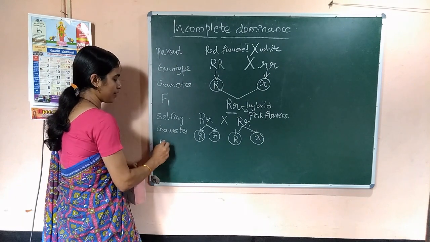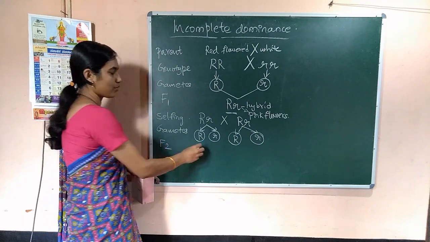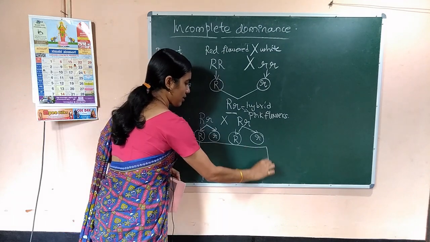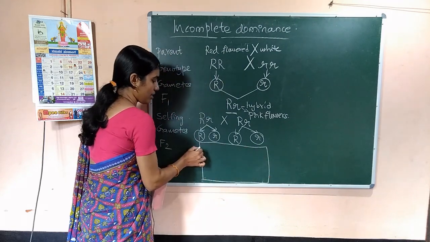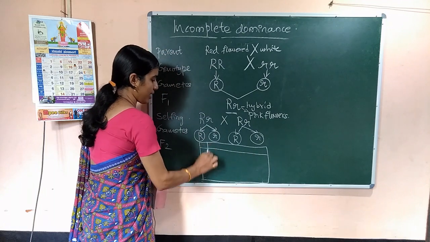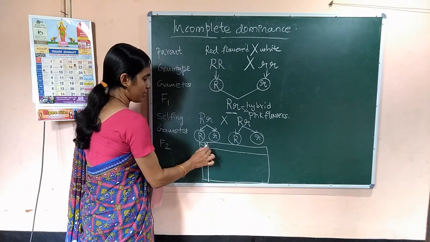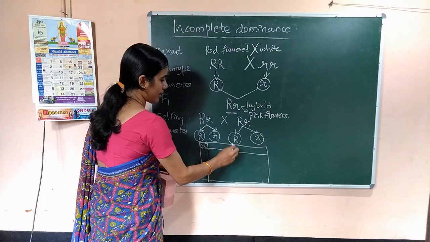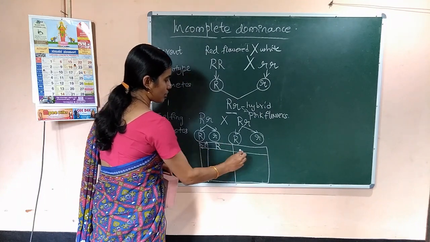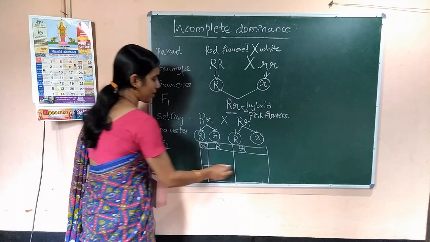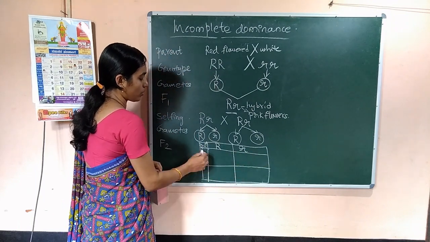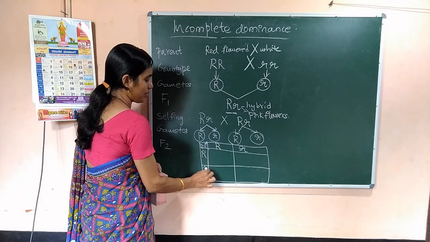Then what will be the F2 now? Draw the Punnett square. Here egg and pollen, and write capital R, small r. These are the possible gametes, and in the first column also you need to write the gametes.